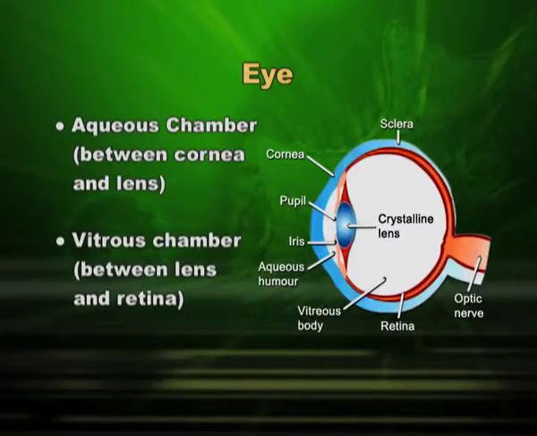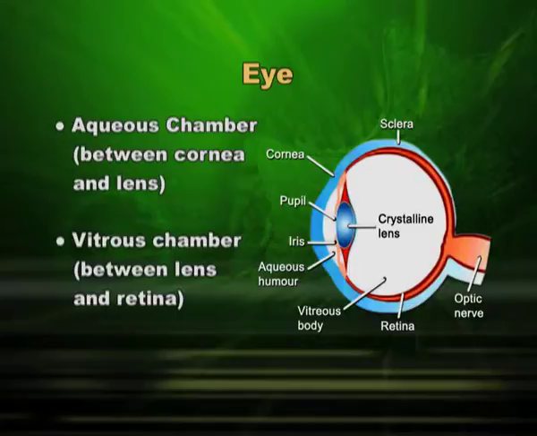Both the chambers are significant and these fluids they provide support for the size and the shape of the eyeball. I will now explain it in the diagram. I am showing you in the diagram the chambers.